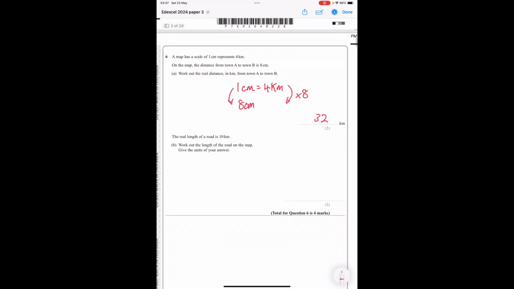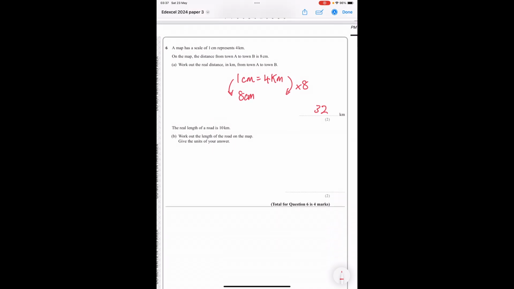The real length of a road is 10 kilometres. Work out the length of the road on the map. So again, 1 centimetre equals 4 kilometres. Now, if we want 10 kilometres, what is 10 divided by 4? That's 2.5. So we have times that by 2.5. 1 times 2.5 is 2.5 centimetres.